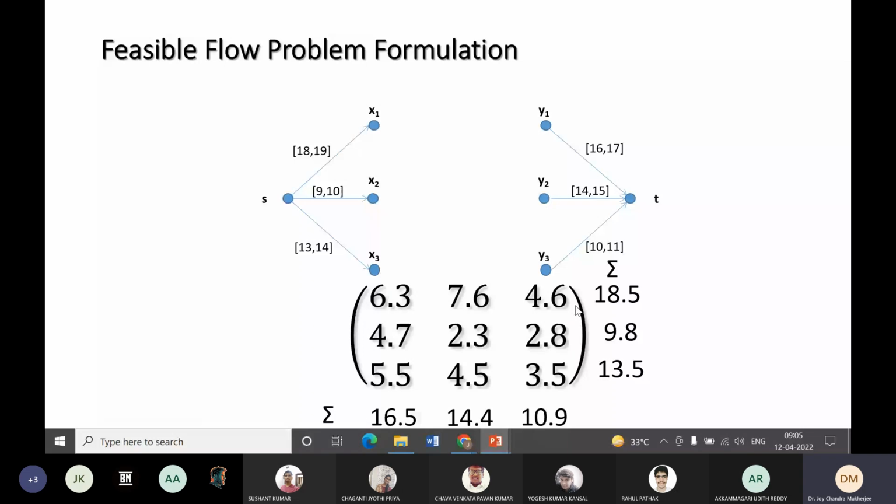Say from y3 to T. So basically, it is the third column. It is 10.9, so 10 to 11. In a similar fashion, it is assigned. So x1, y1 is this 6.3. So it can be rounded down to 6. It can be rounded up to 7. So this is 6, 7. So that is how we convert it.